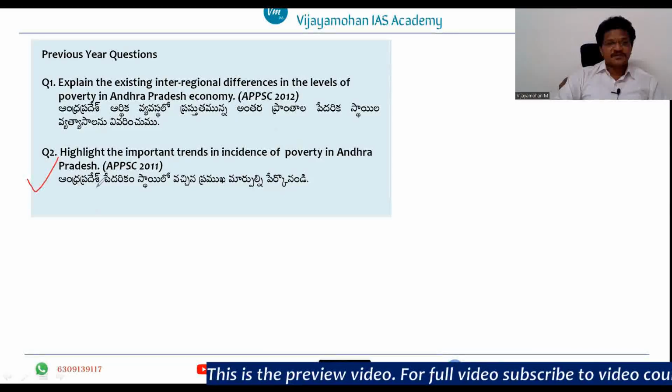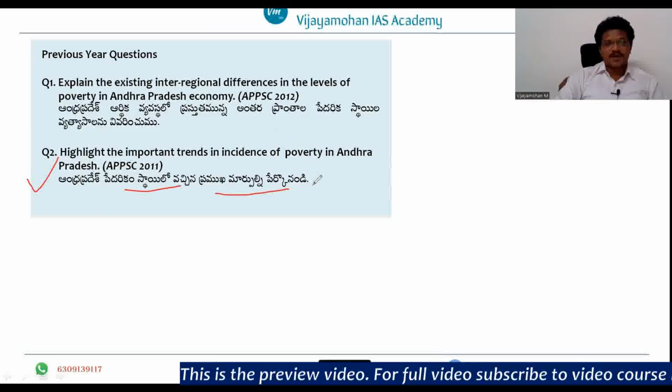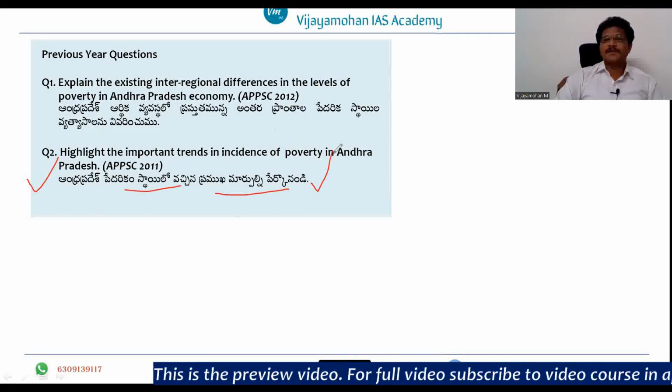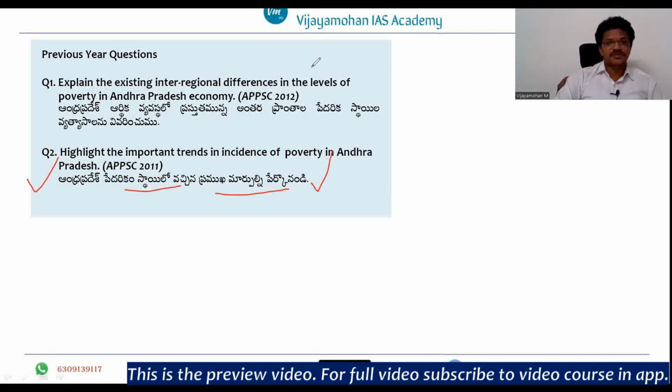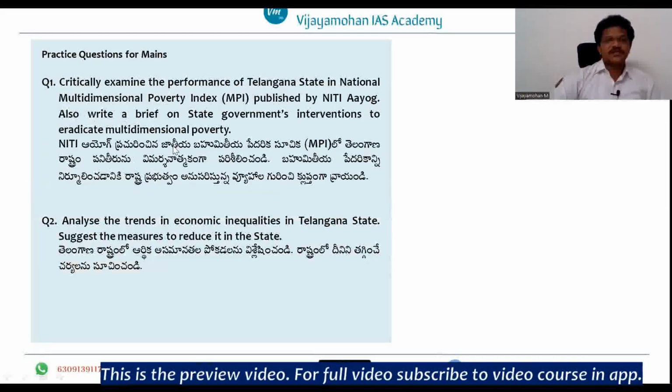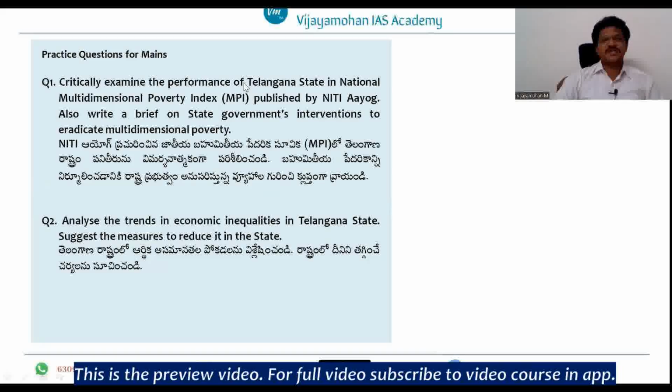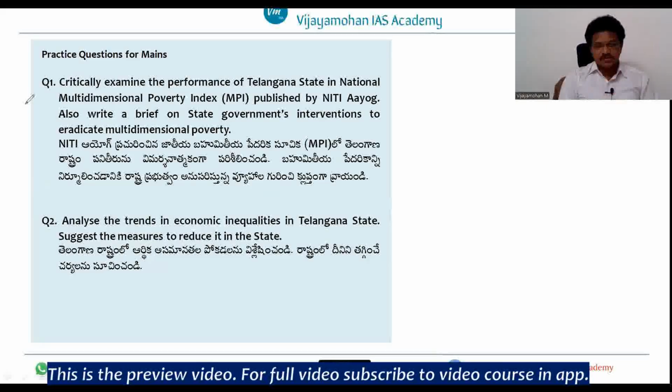So Andhra Pradesh పేదరిక స్థాయిలో వచ్చిన ప్రముఖ మార్పులను పేర్కొనండి, right? So these are the two previous questions. Now we will see two practice questions based on our discussion. Try to solve these questions.